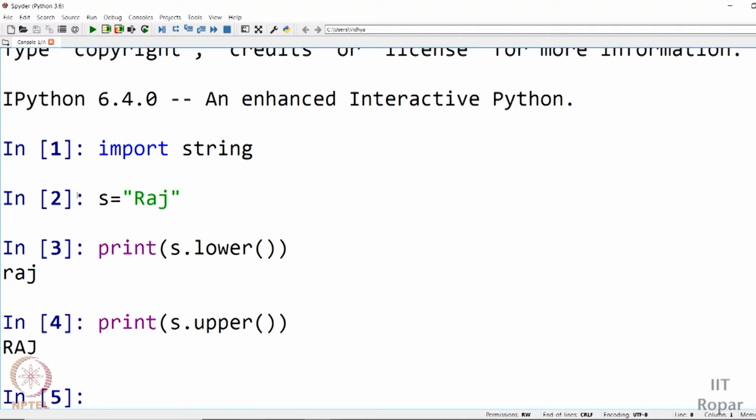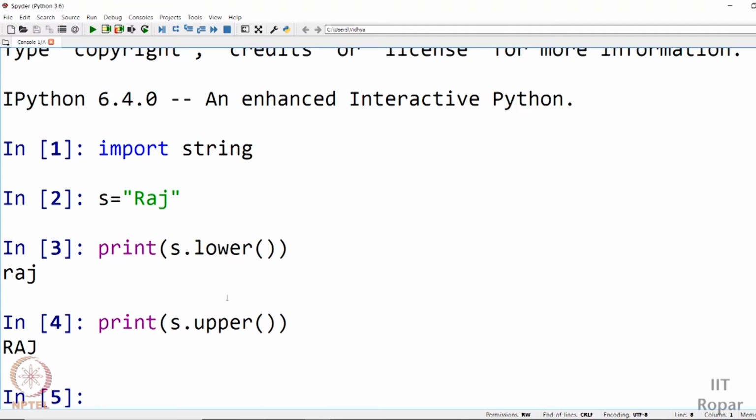It will check if all the characters in the input string are in uppercase, that is the capital letters, or not. If everything is in capital letters already, it will return the same input. Otherwise, it will convert the letters into the corresponding capital letters, that is the uppercase letters, and return the converted string. So this is how these two functionalities work.